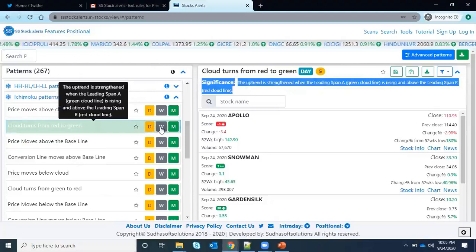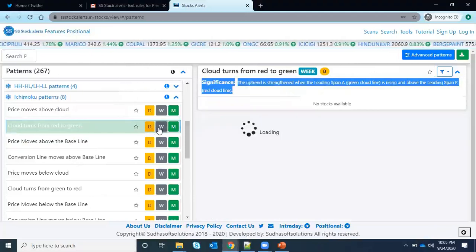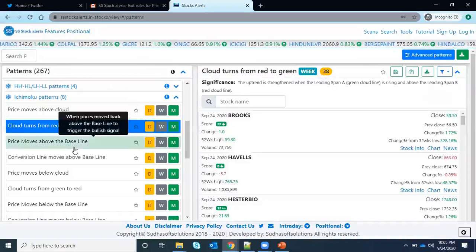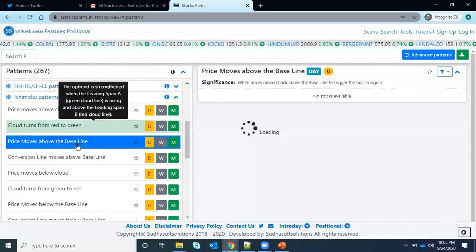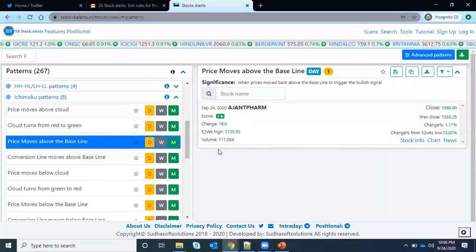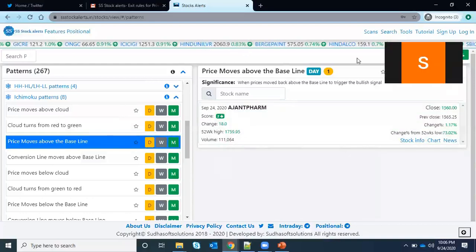And you can even click on D for daily, W for weekly, M for monthly. If you just click default, for some of the scans it will take daily, for some of the scans it will take weekly, based on which indicator you want to